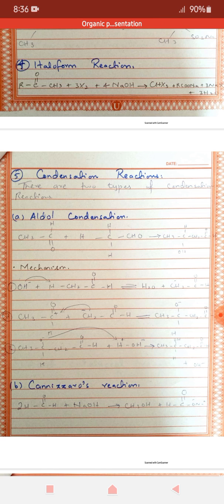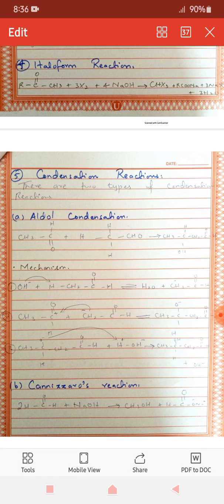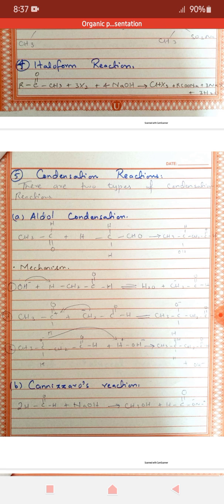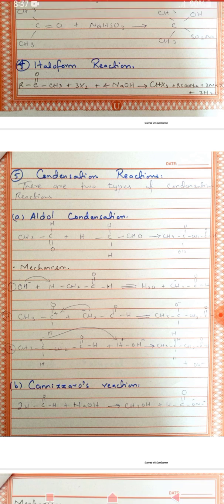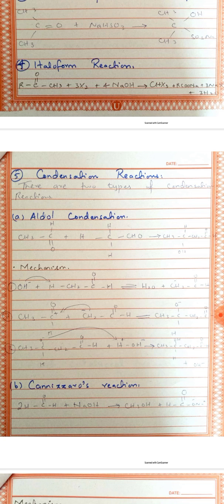So basically, it completely agrees with the reaction conditions for aldol condensation, that the water molecule is liberated. The product formed is 3-hydroxybutanal, or aldol, in simple words.